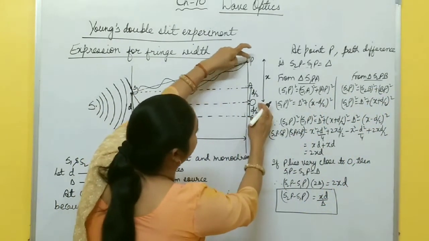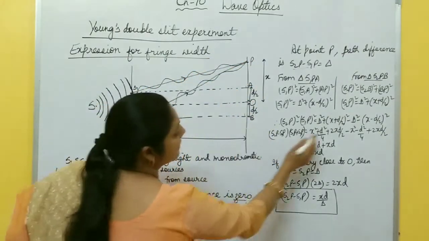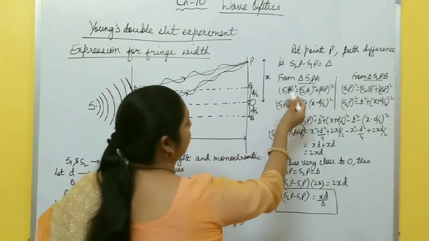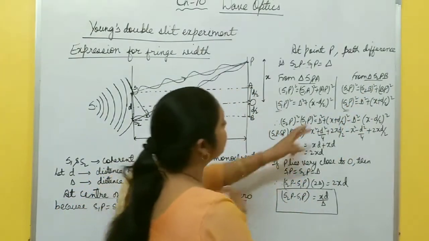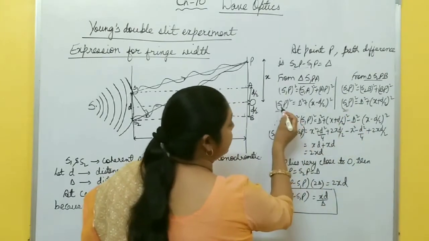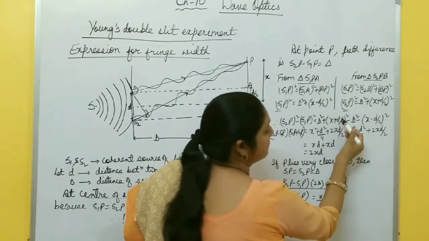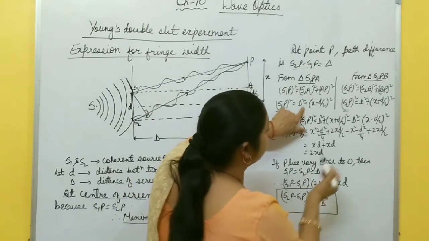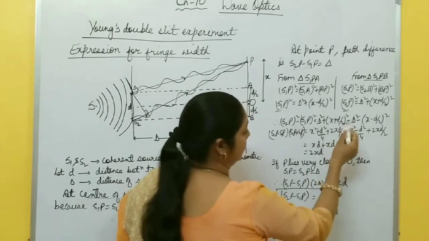BP is what? OP is X and OB is D by 2. It means X plus D by 2 is this one, BP. So here in this triangle you get S1P, and from here S2P. Now you just subtract these two equations. S2P whole square minus S1P square. So S2P whole square means D square plus (X plus D by 2) whole square, minus this one, S1P whole square, D square minus (X minus D by 2) whole square. You just solve this one.